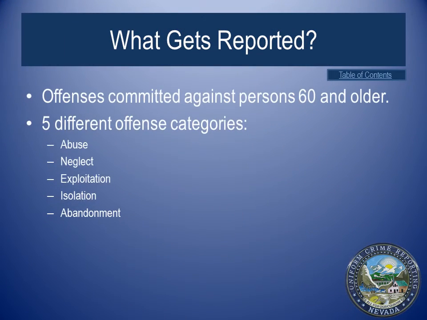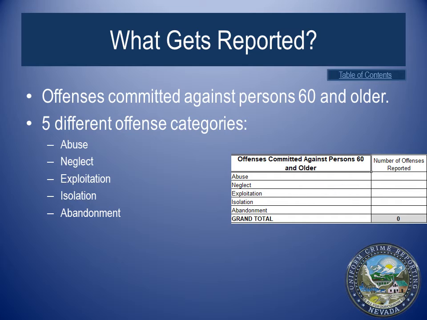What gets reported? Offenses committed against persons 60 years of age and older. There are 5 different offense categories listed below: abuse, neglect, exploitation, isolation, and abandonment.